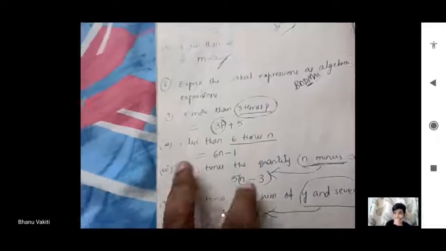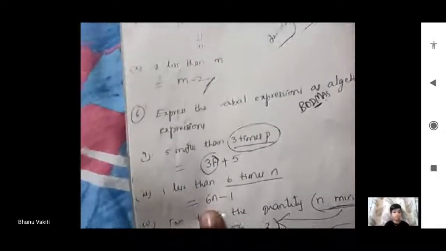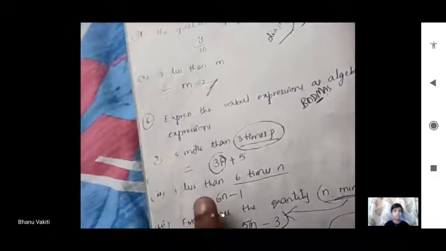In that manner you have to do 1 less than 6 times n. 6 times n first we have to do, because multiplication comes first, then addition and subtraction. After multiplication, addition and subtraction come.